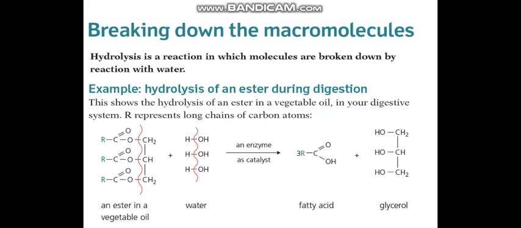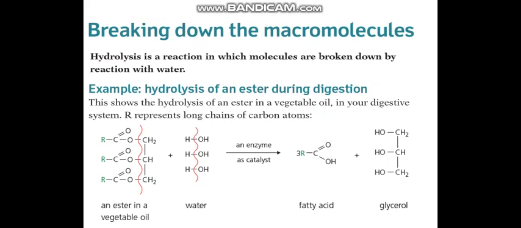In our mouth, stomach and small intestine, these macromolecules are broken down again by reacting with water. This is called hydrolysis. Now, what is hydrolysis? Hydrolysis is a reaction in which molecules are broken down by reaction with water.